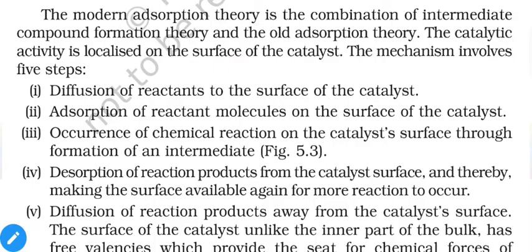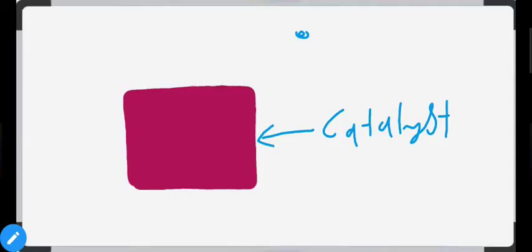Now, the modern adsorption theory is a combination of the intermediate compound formation theory and the old adsorption theory. We are merging both of them together. The catalytic activity is localized on the surface of the catalyst. The mechanism involves 5 steps. The first step is diffusion of reactant on the surface of the catalyst. So the first step is diffusion.